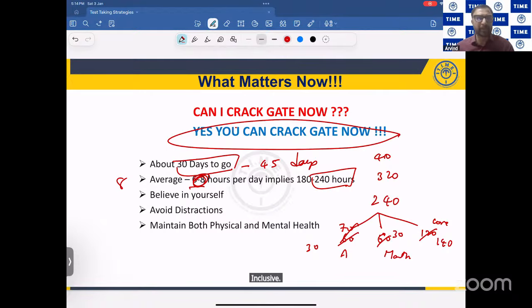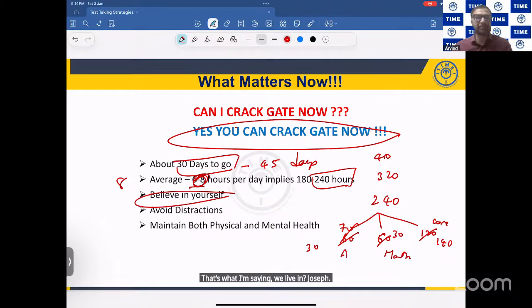And whenever you're preparing, don't ask the question, "Can I get it?" Wrong way. "Can I get it" is the wrong way of dealing with it. I will get it. I can get it. That is how you have to do it. That's what I'm saying. Believe in yourself.